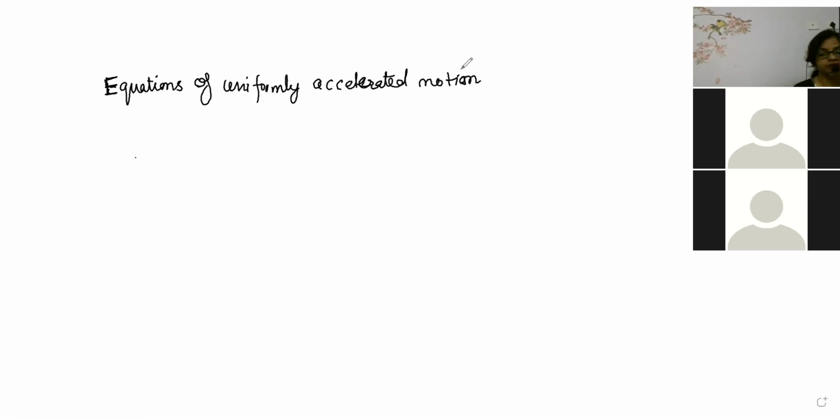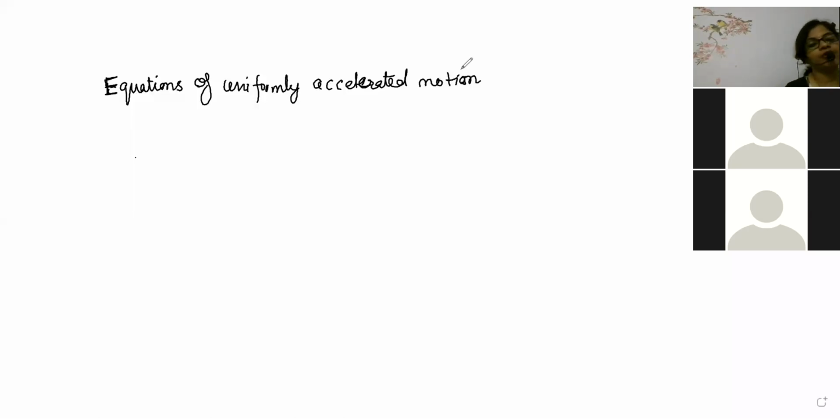Equations of uniformly accelerated motion. Keshav, what happened? No problem, beta. Sometimes this happens. Don't be worried. So, equation of uniformly accelerated motion.